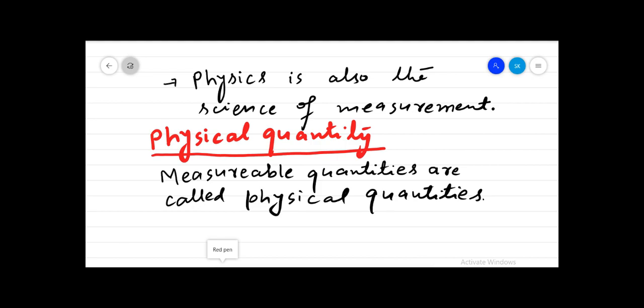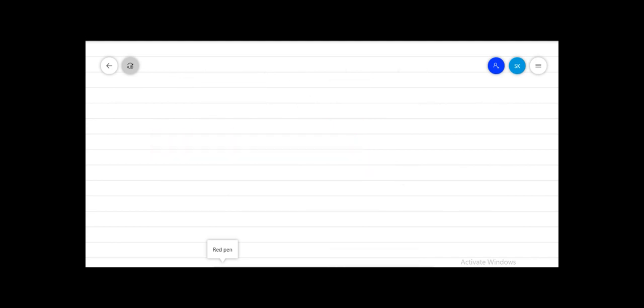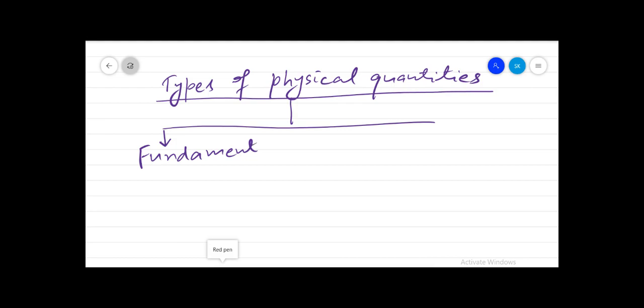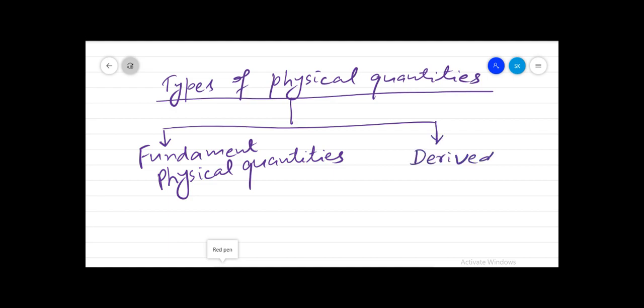In physics, we measure physical quantities. Now we have two types of physical quantities. The first is fundamental physical quantities, and the second is derived physical quantities.